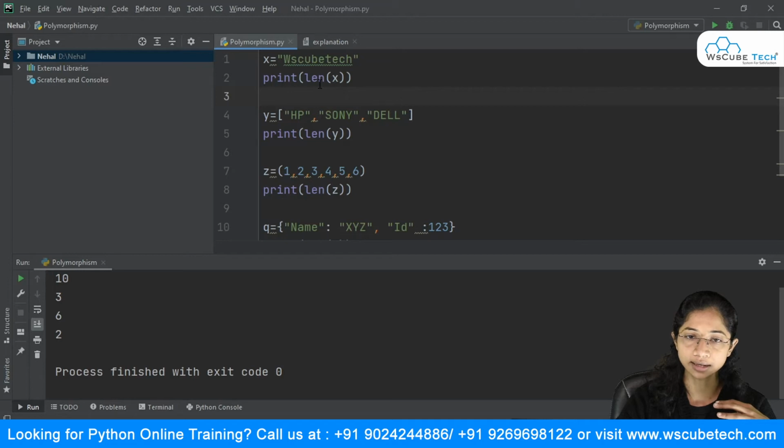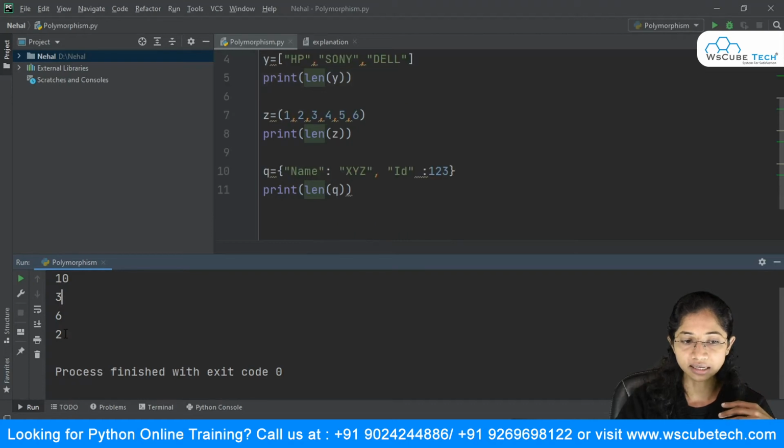I can use this length with any of my data types. Like in this case, I'm using it with a string. When I'm using this length method with the string, it is giving me the length of my string. When I'm using this with the list or, say, tuple, it is giving me the values, or what all elements are present inside my list or tuples. Then when I'm using it with the dictionary, you can see that I'm getting the keys, that is, name and id.